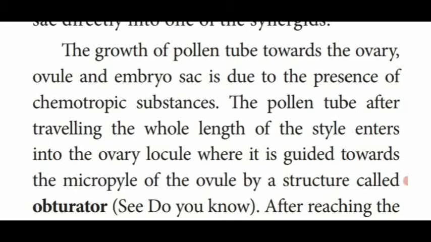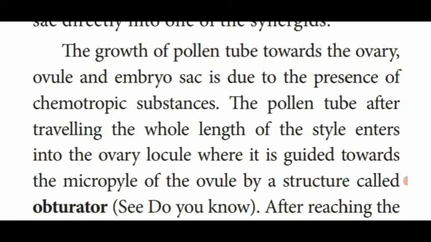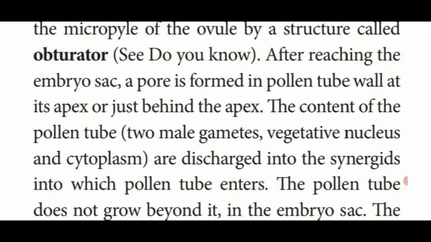So simply we can say that the pollen grain which germinated in the stylar region passes through the mucilaginous substance and enters into the micropylar region, which contains the obturator. With the help of the obturator, it enters the embryo sac via the synergids. All the contents of the pollen tube at its apex tip, that is cytoplasm, male gametes and the vegetative nucleus, are discharged into the synergids.